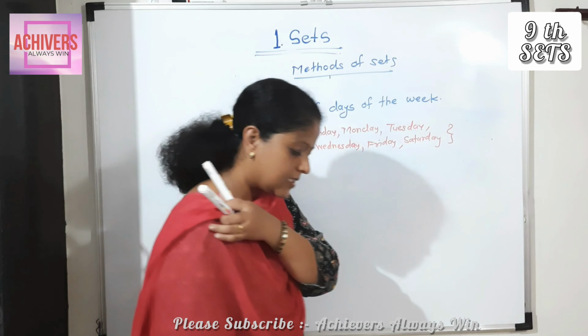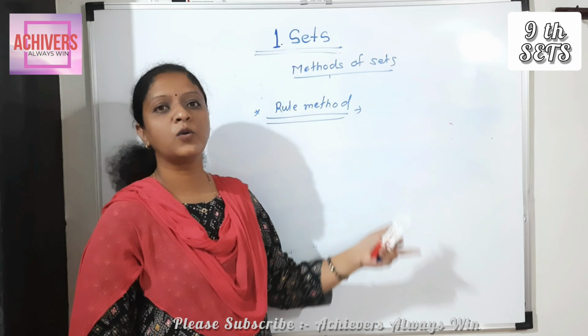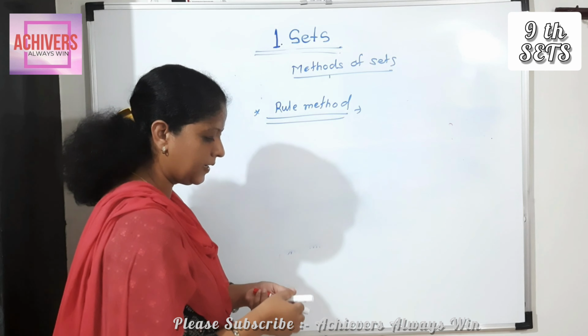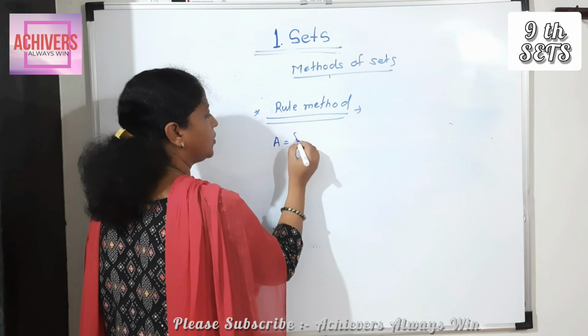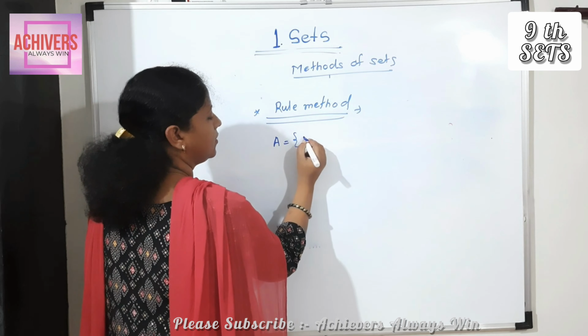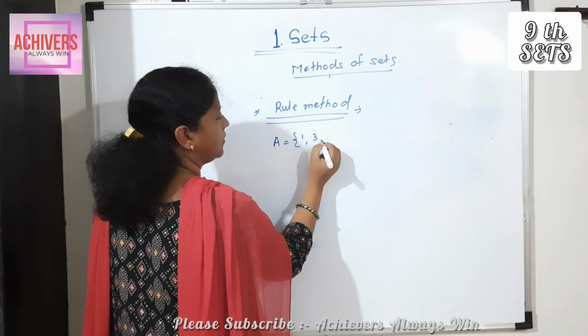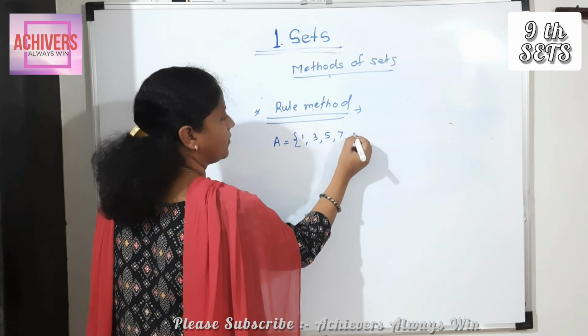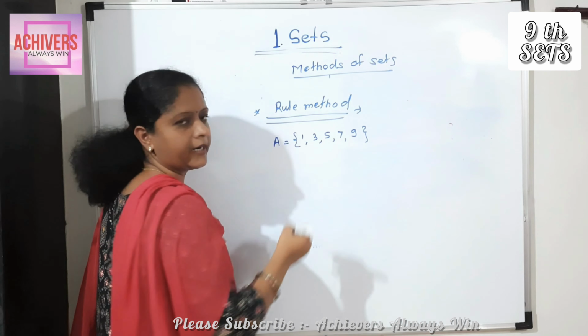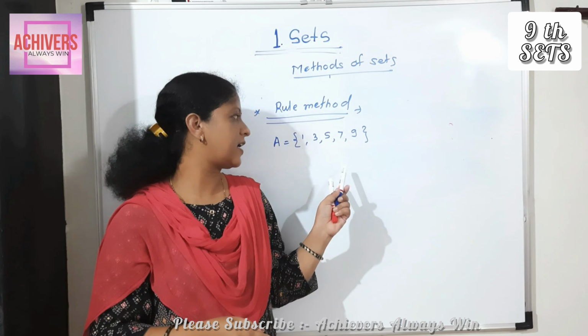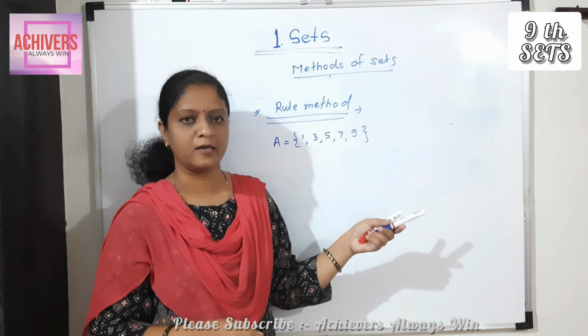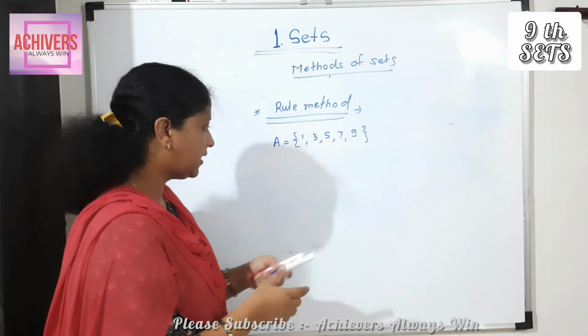Then next method is rule method. See second method, rule method. For example, here we have given some numbers. A is equal to, in curly bracket, 1, 3, 5, 7, 9. Curly bracket complete. Then which type of these numbers? Those numbers are natural numbers and odd natural numbers. So we write this set in which method?